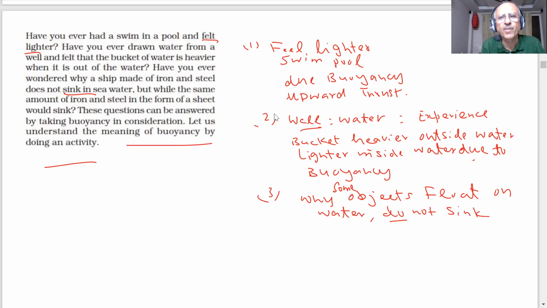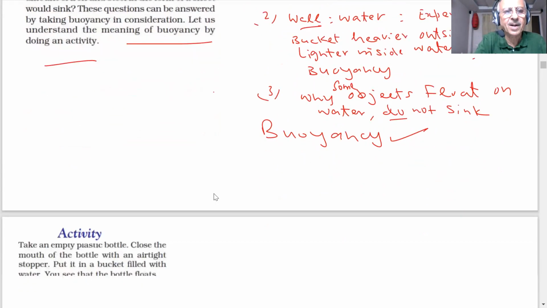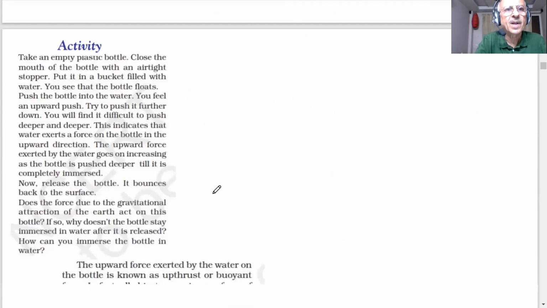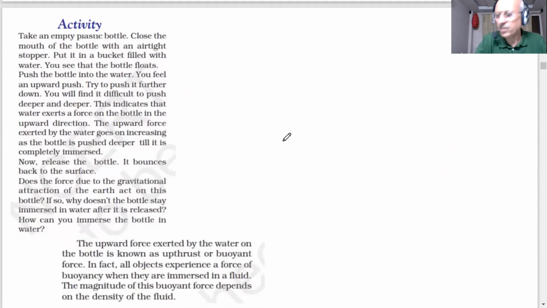Let us understand the meaning of buoyancy by doing an activity. Again, we will do some activity now to understand the meaning of the words. Okay, interesting. Let me do an activity. What the NCERT says, student: take an empty plastic bottle, any empty plastic bottle. You have seen a plastic bottle, students.